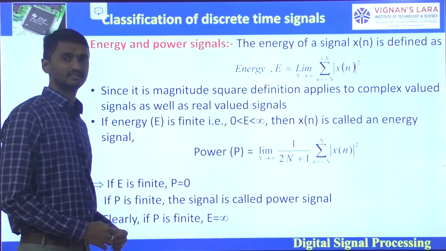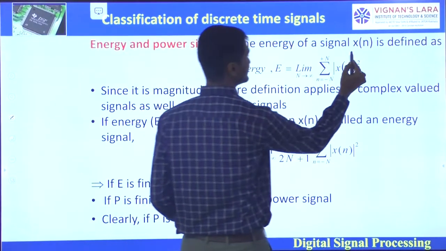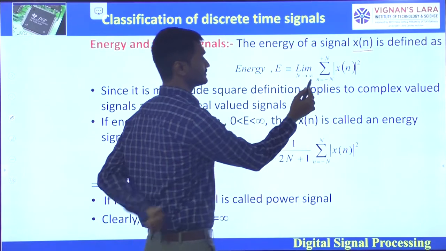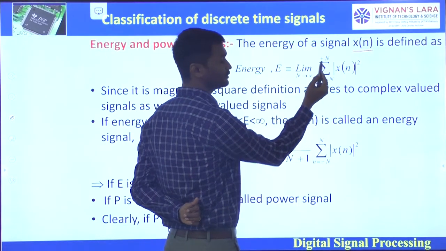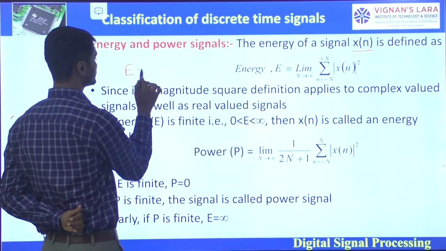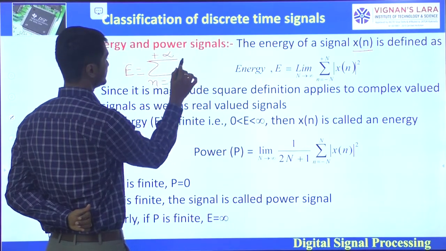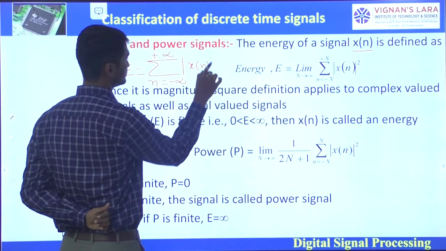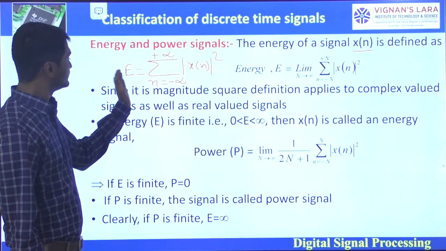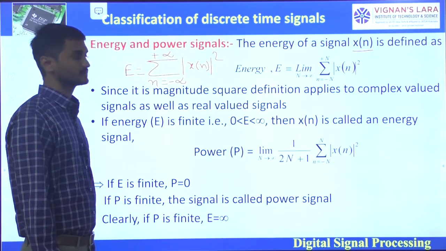Coming to energy and power signals. We have the discrete time signal x of n. The energy of the discrete time signal x of n is defined as E is equal to limit N tends to infinity, sigma n equals minus N to plus N, mod x of n whole square. This can also be represented as E is equal to sigma n equals minus infinity to plus infinity, mod x of n whole square.